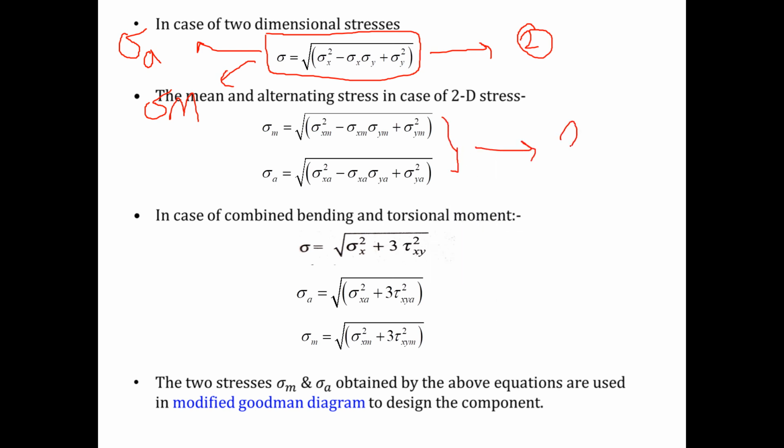Any doubt in equation number 2 and 3 which have come from equation number 1? No, sir. Okay, so this was the case when we are dealing with a two-dimensional component or three-dimensional component. But if the same component is subjected to combined loading condition, then how can we write down the design equation?